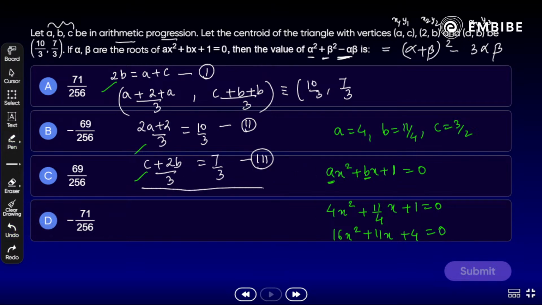Okay, now take a look here. Going to substitute the value here. Alpha plus beta is minus b by a, that is minus 11 by 16, whole of square, minus 3 alpha into beta. We know that the product of roots is c by a, that is 4 by 16. Try to solve it. You will get your answer. Yes, which option is correct here? Take your time.